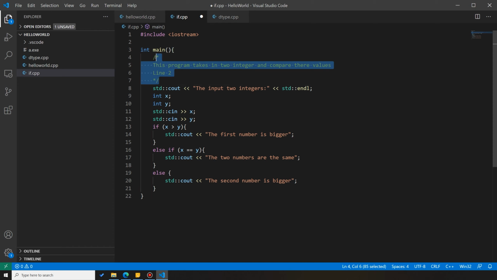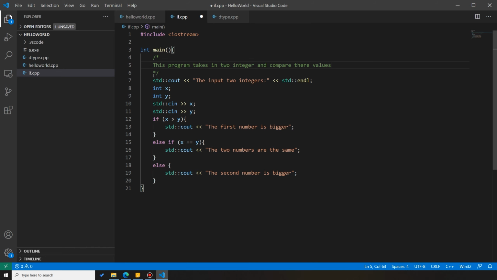Okay. Multi-line comments are usually for describing the function of a particular function, like the main function of the program, or a section of the program, or describing how to use it. But single line comments are usually for explaining a particular line of code. So this is a multi-line comment, and this is a single line comment. Okay, these are the two comment formats we can use in C++.